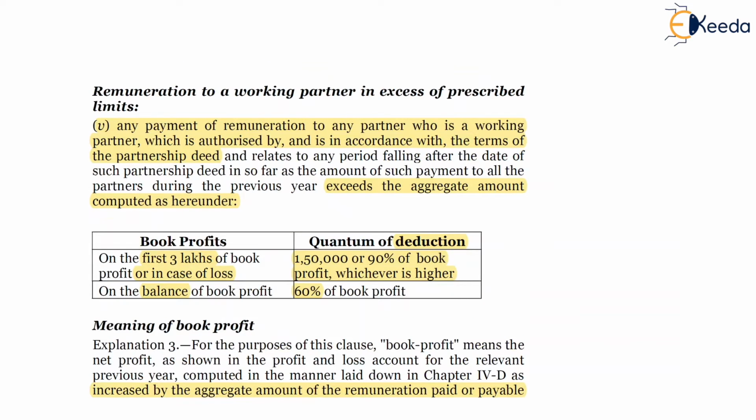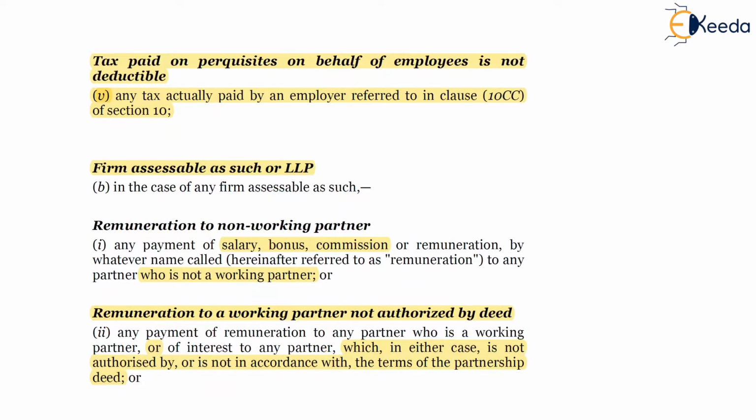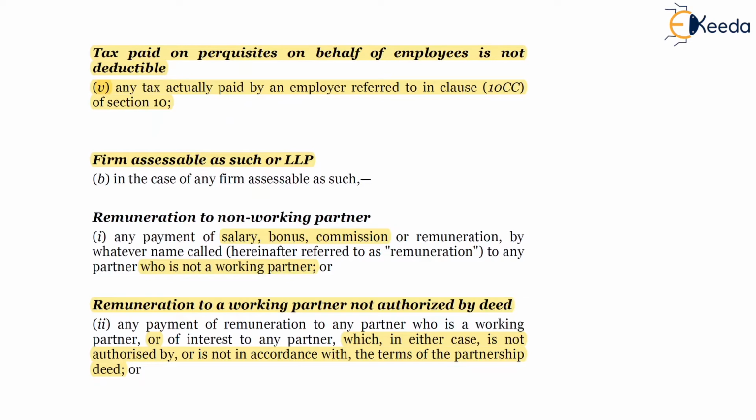So friends, to recap, under section 40B, we have studied that any payment which is remuneration, salary, bonus, commission or interest paid by the firm to the partner will be disallowed in the hands of the firm or LLP, subject to certain conditions.